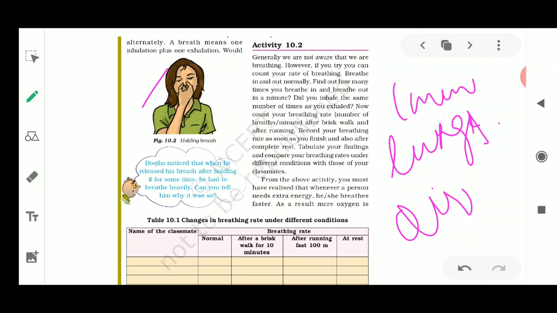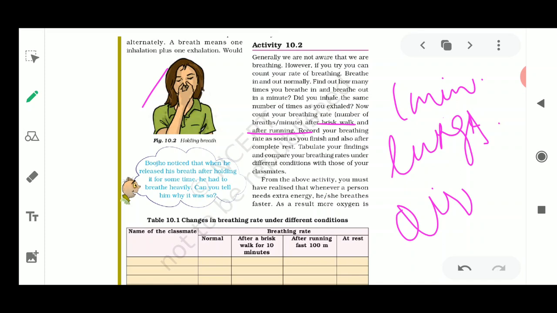For 1 minute you need to concentrate on how many times you are taking in oxygen and giving out carbon dioxide. Finally, how many times are you breathing in and out in 1 minute? Did you inhale the same number of times as you exhaled? Now count the breathing rate, the number of breaths per minute.